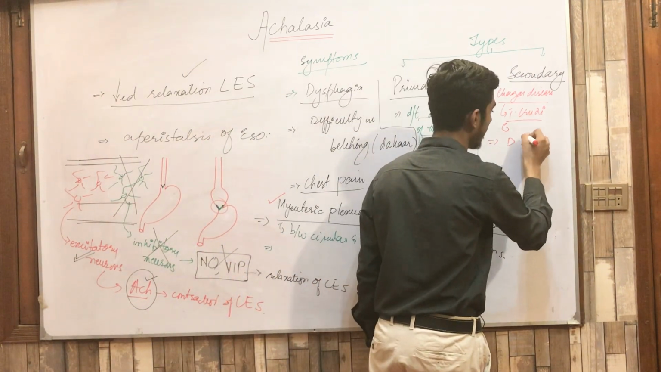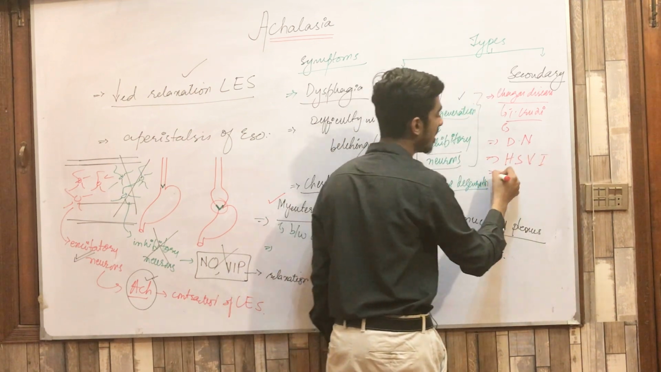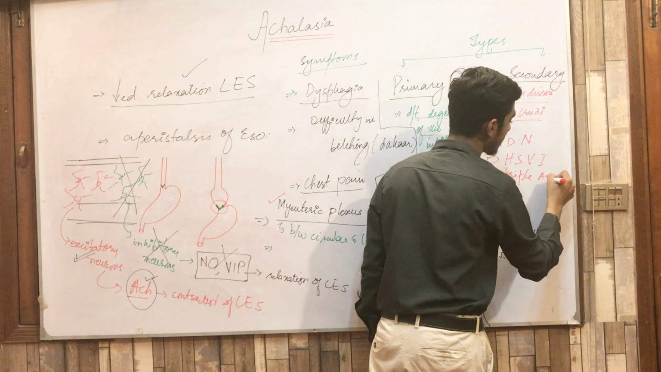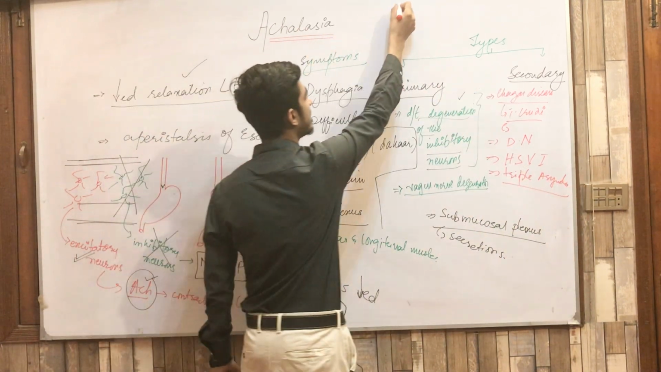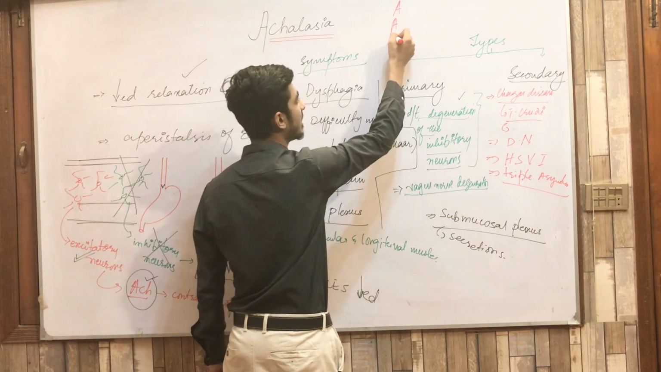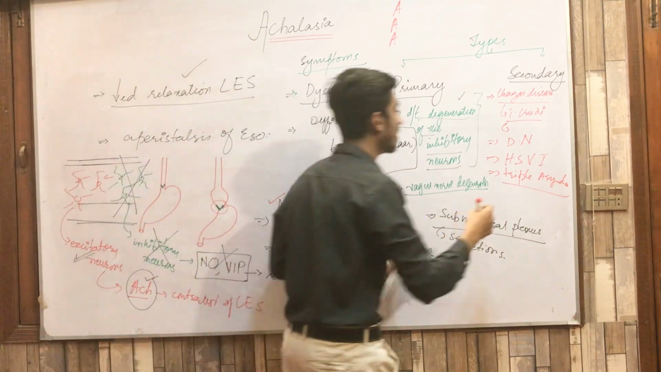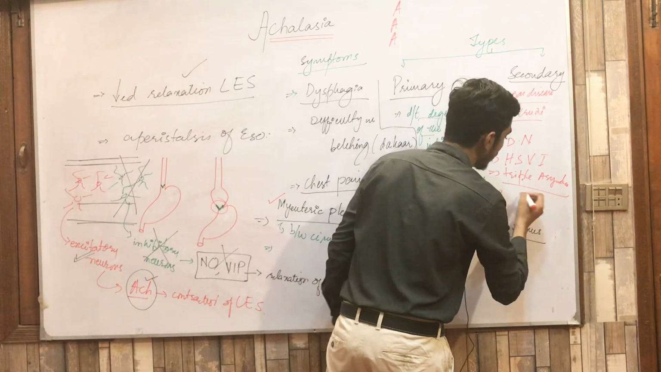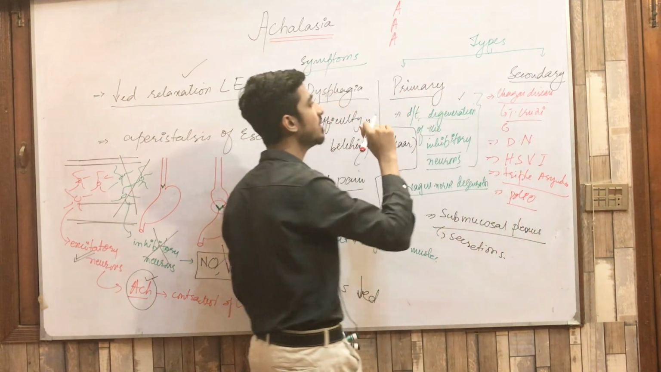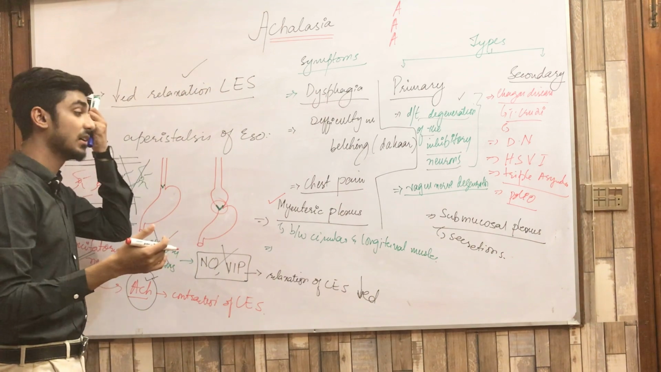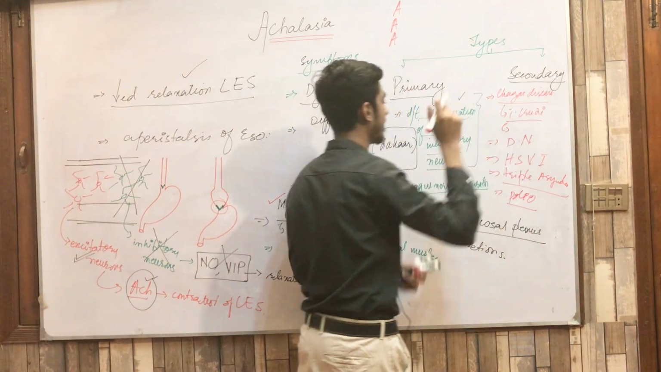Then we have diabetic neuropathy. We also have herpes simplex virus 1, which also causes achalasia. We have AAA syndrome, and this AAA syndrome consists of achalasia, alacrimia, and ACTH dependent adrenal insufficiency. Then we have the dorsal nuclear degeneration, which includes polio. It also is a secondary cause of achalasia. Clear? These are the types, you can say primary achalasia and secondary achalasia.